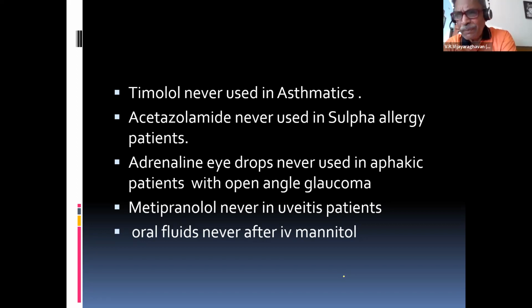One more, metipranolol. It's a non-specific beta blocker. But the drug itself can induce uveitis as a side effect. That is why you are not supposed to use it in uveitis patients.